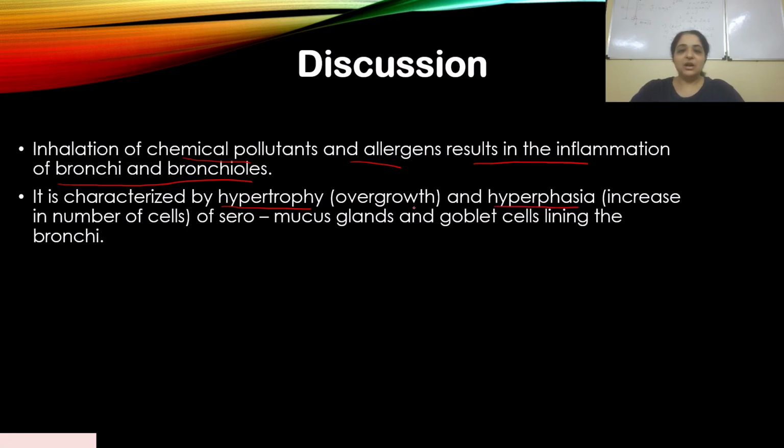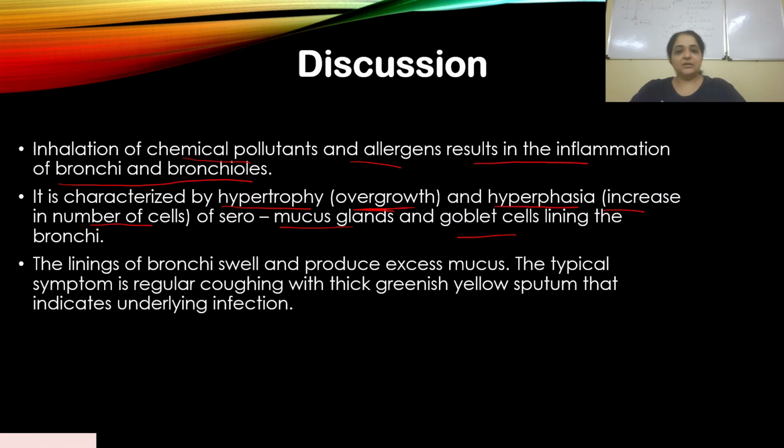Hypertrophy means overgrowth, and hyperplasia means increase in the number of cells of the mucus and the goblet cells that line the bronchi. So in these cells there is hypertrophy and hyperplasia, that is overgrowth and the increase in the number of cells.